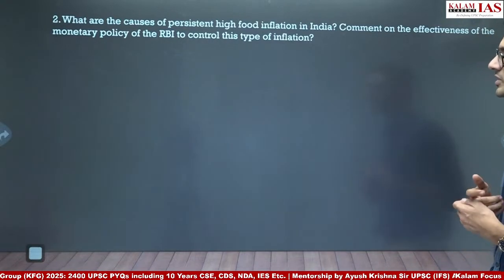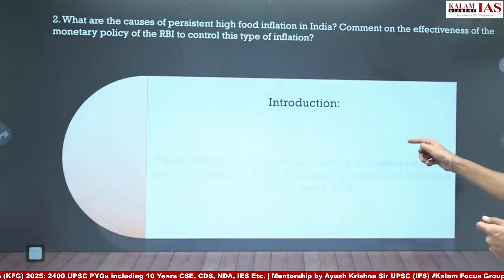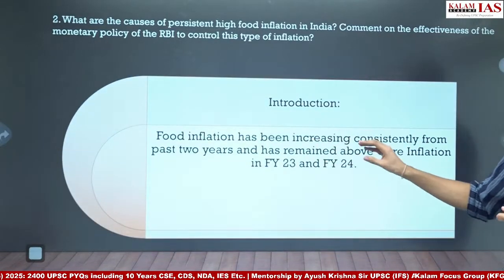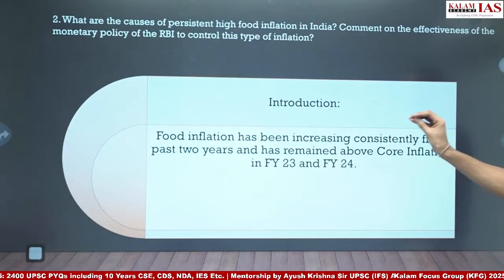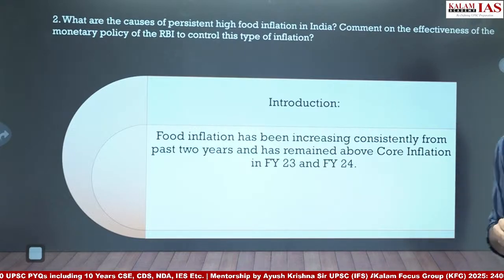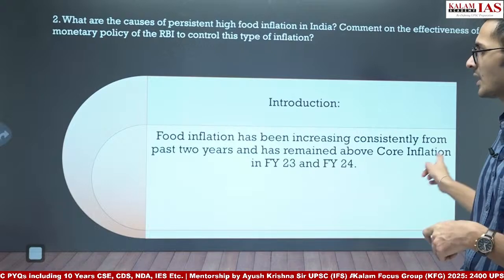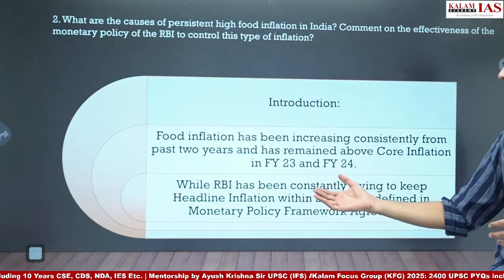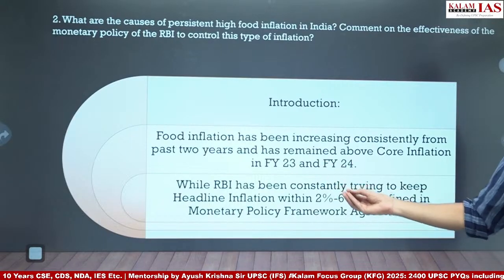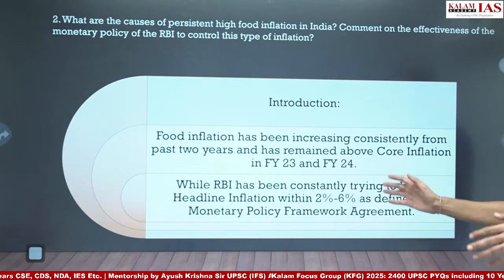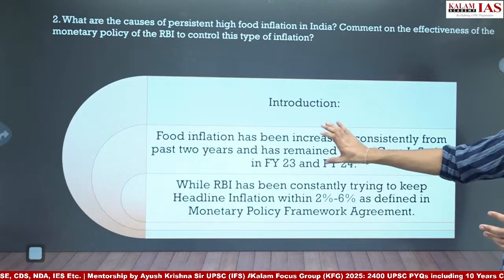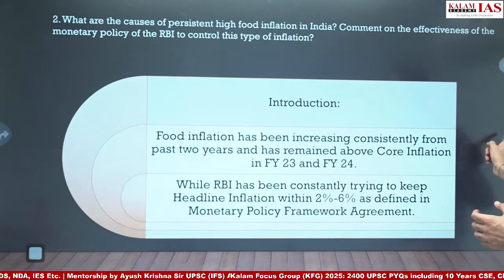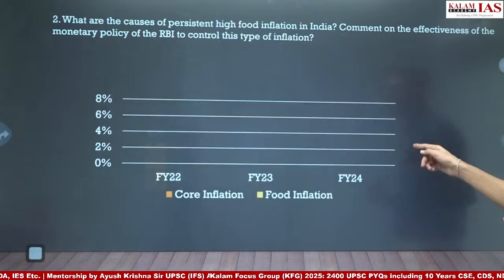So for the introduction, we can write food inflation has been increasing consistently for the past 2 years and has remained above core inflation in financial year 23-24. And then after that, if you want, you can write that it is above the RBI target of 6%. Even if you want to avoid it, you can avoid it. This much introduction is enough in a 10 marker. And then after that, we will go straight to a graph.